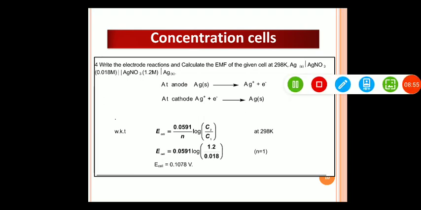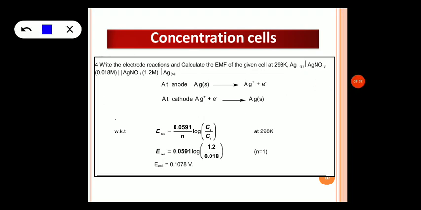Now, let us work out a few problems based on the concentration cells. Let me take the first example. Write the electrode reactions and calculate the EMF of the given cell at 298 Kelvin. The cell is silver nitrate of concentration 0.018 molar, that is, concentration of anode is 0.018. So, if you go back to the cell representation, anode is always written first and then followed by the cathode, and anode and cathode are separated using the salt bridge. And in case of cathode, silver nitrate has the concentration of 1.2 molar, right?